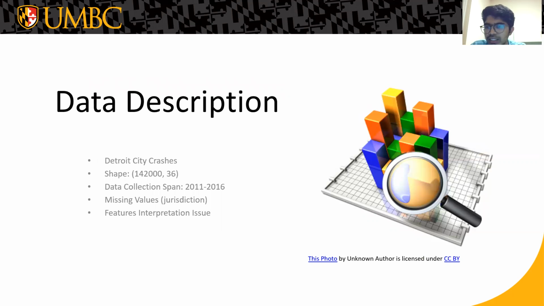So regarding the data description that we have taken, it's about the Detroit city crashes, which has 142,000 records with 36 columns. The interpretation of some of the features in this data was difficult, as the documentation of the features wasn't given that properly. We tried mapping some of the features with very analogous data, such as Maryland crashes data.